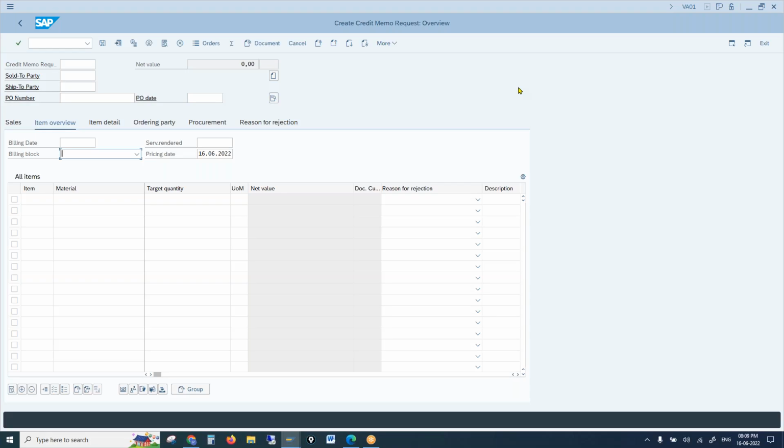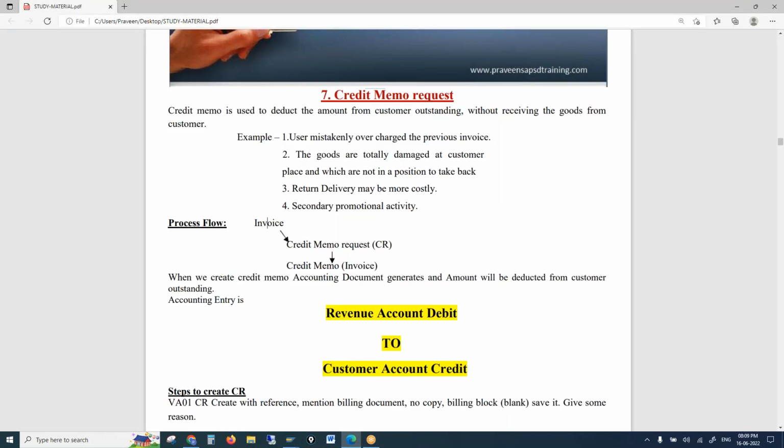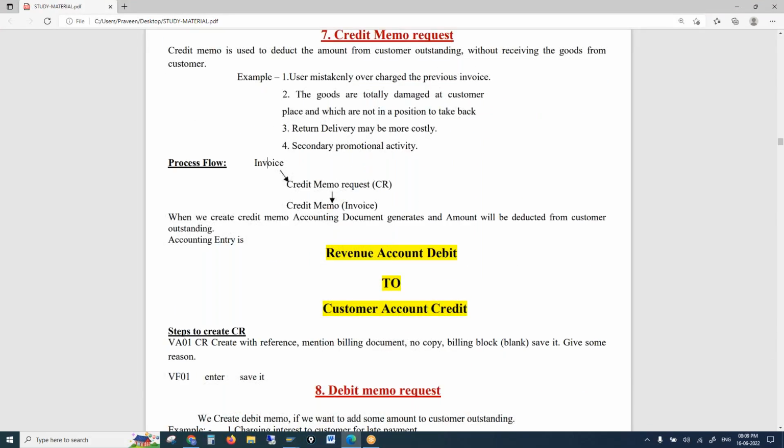So that is order related billing. Those things we create with the order. So they are order related billing. This is credit memo, and credit memo is one example of order related billing. Whenever we create a credit memo, that means we are giving money back to the customer. So it will be revenue account debit to customer account credit.